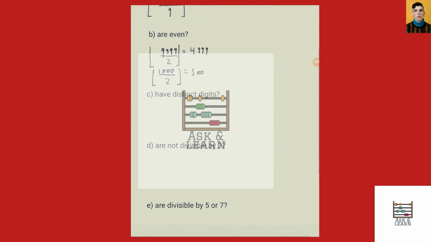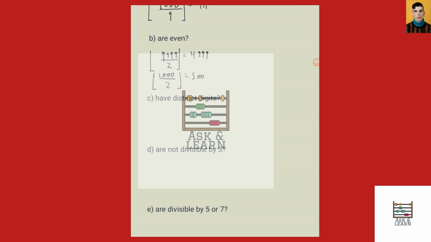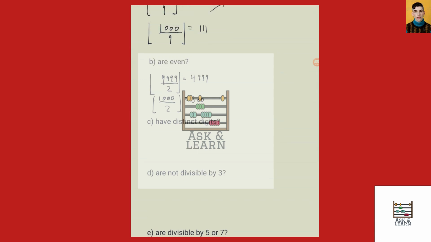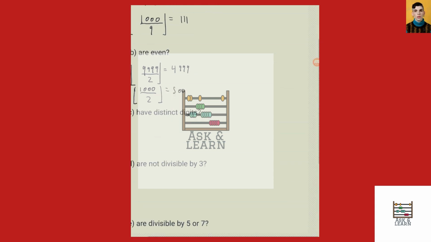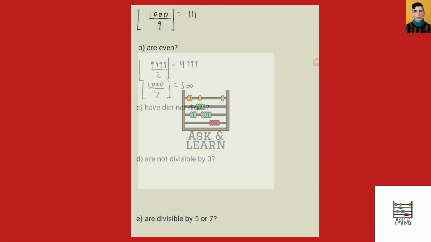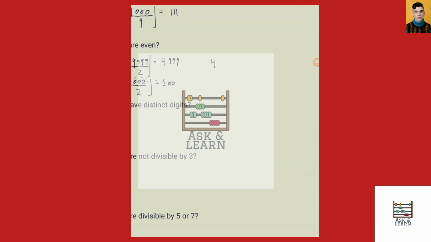Now we need to be careful here. The number of even numbers between 9,999 and 1,000 isn't just going to be 4,999 minus 500, because 1,000 itself is within our interval as well as being an even number. So it would actually be 4,999 plus 1 minus 500, or 5,000 minus 500, giving us 4,500.